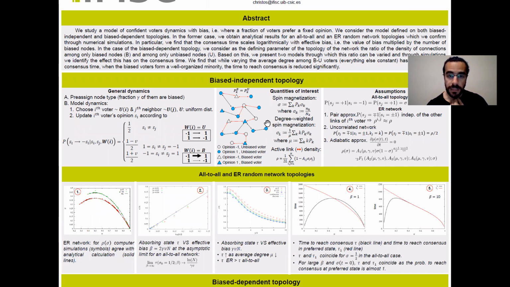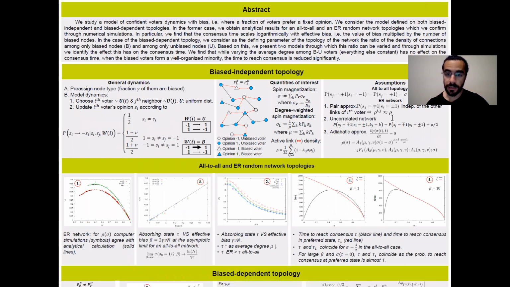In this biased independent topology, the degree distributions are the same for biased and unbiased voters. And here is the set of quantities of interest in this case. The important thing to note is that because of this independence in the topology of the type of the voters, this system is only characterized by a single active link density, where active links are the links that are connecting voters with distinct opinions.